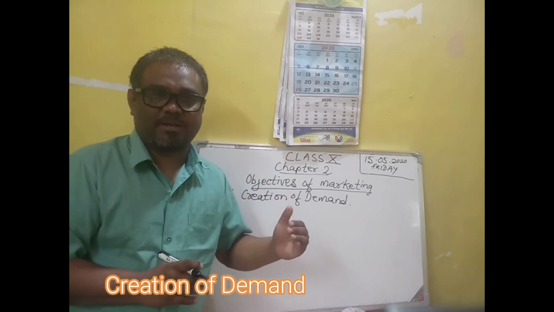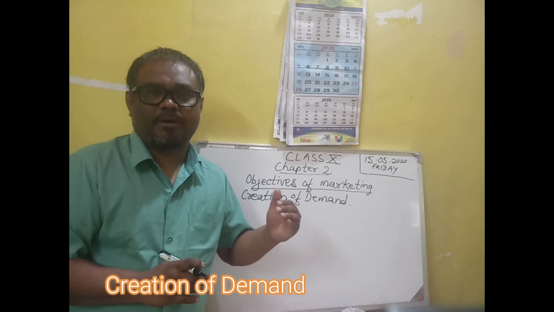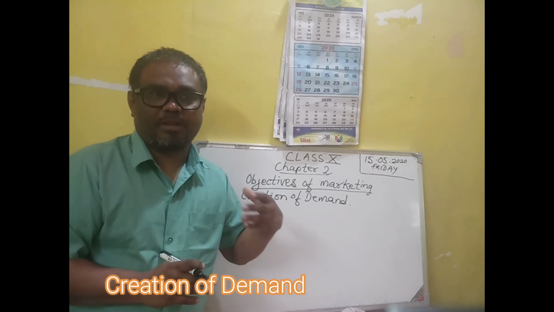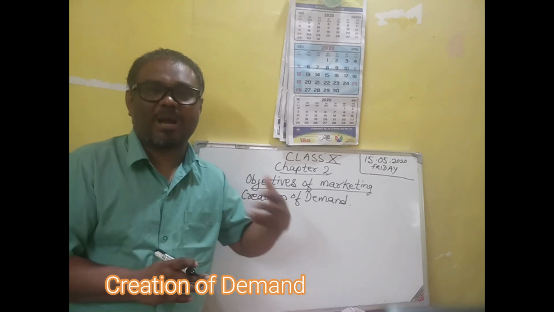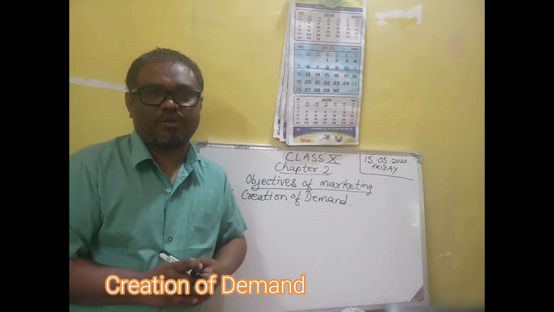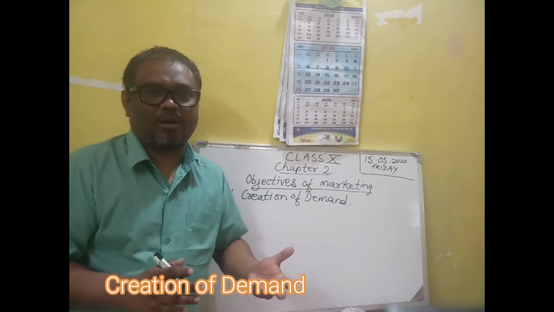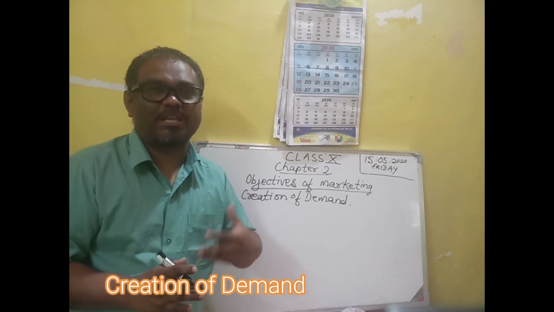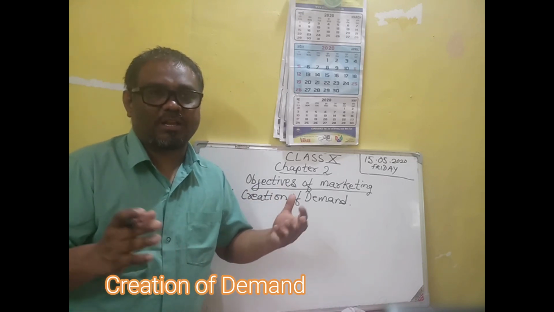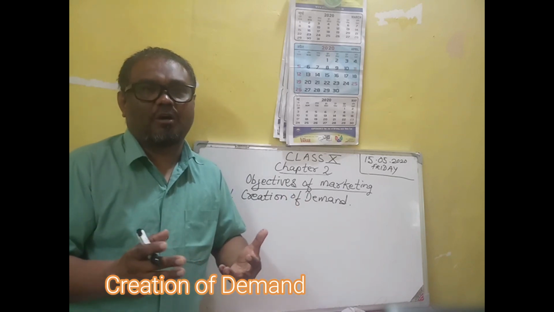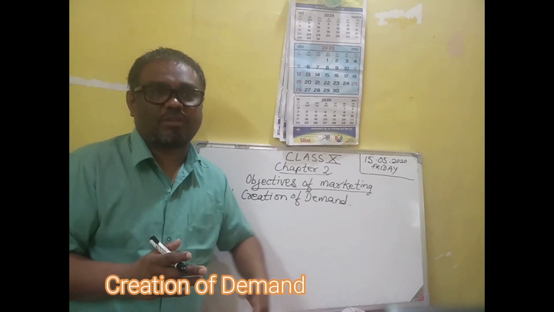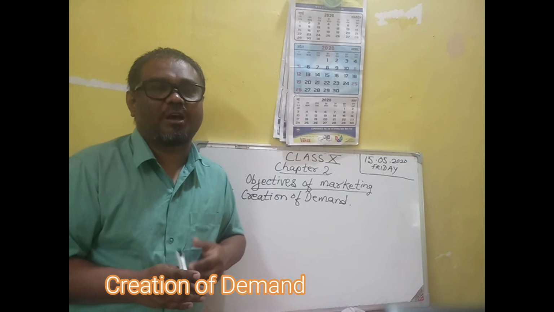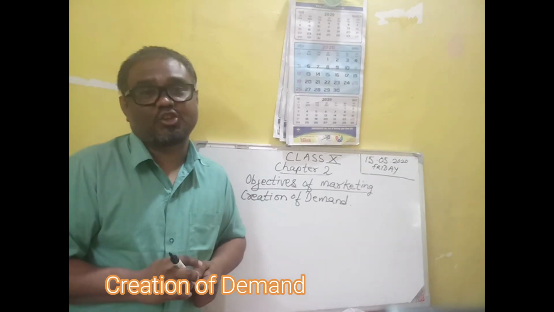Like advertisement, giving information about the product to the consumers, so that consumers will be aware of buying the goods. They will be informed about the quality, price, quantity, every piece of information about the goods, so that demand is created in the consumers.